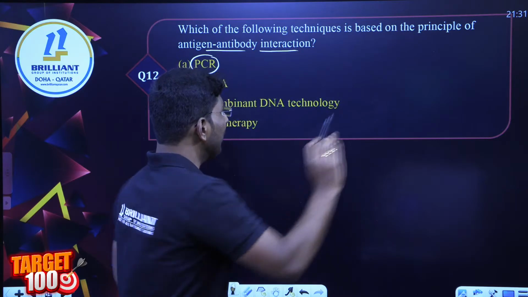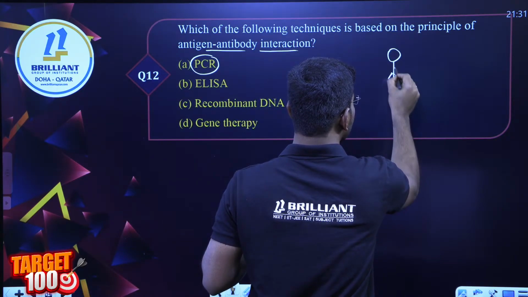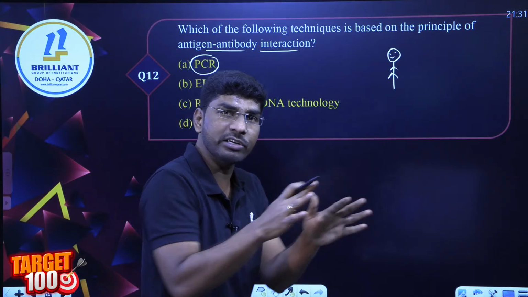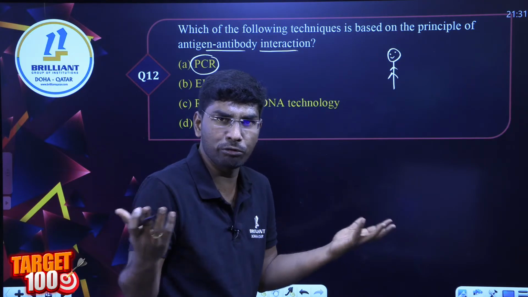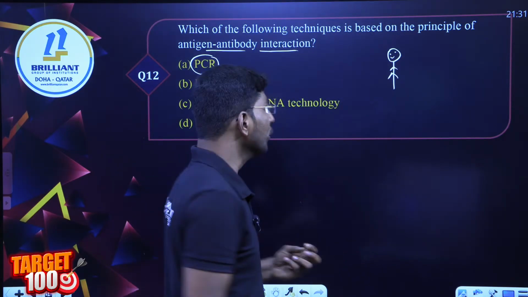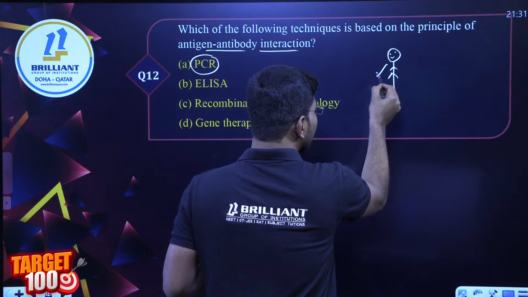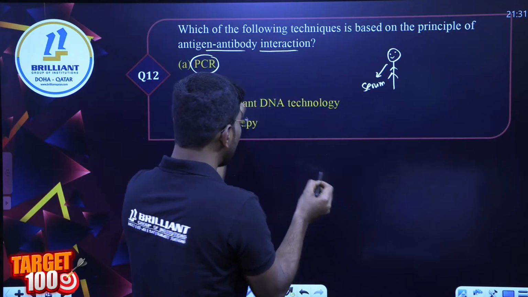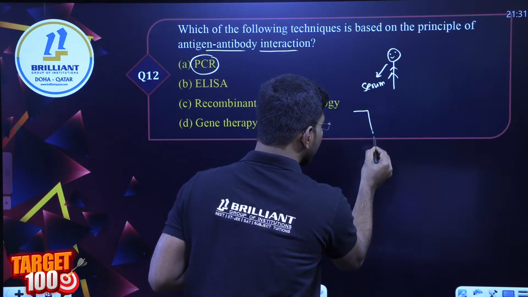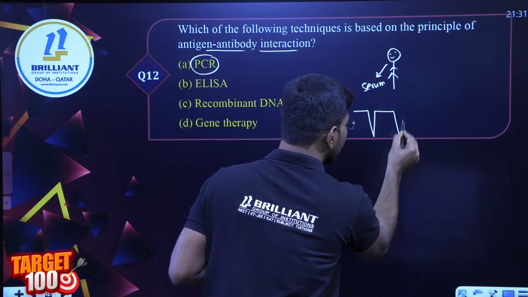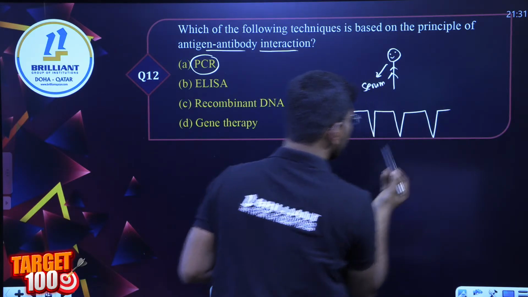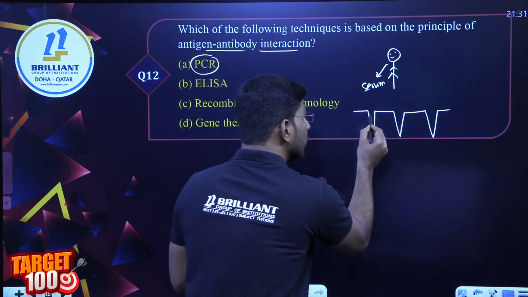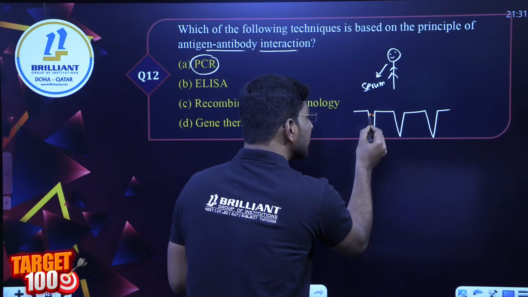Listen. For example, a person went to a doctor to be tested. He suspects he has HIV. We don't know, even the doctor doesn't know, there were no symptoms, nothing. So what we are doing, we are taking the serum. In this antigen antibody test, that is ELISA, there are microtitration plates like this. I told you this one. Now look here. We will add a particular suspected antigen. So this is a suspected antigen. What is this suspected antigen?